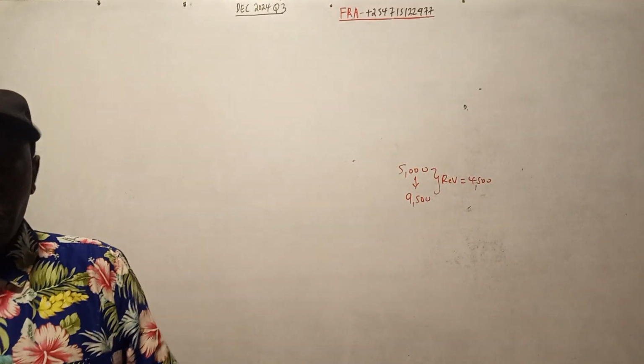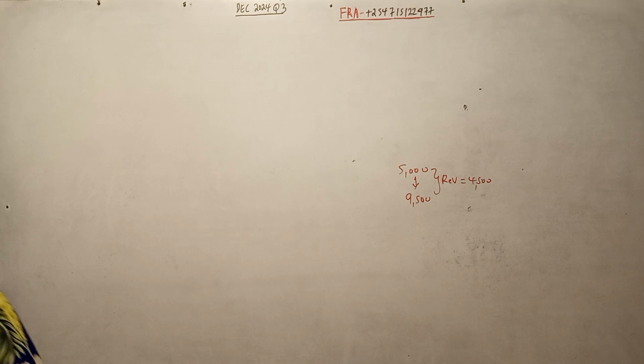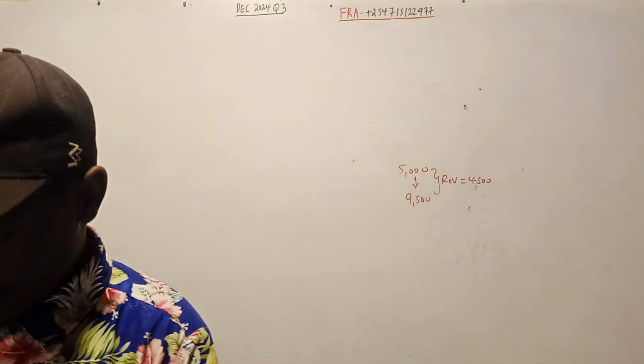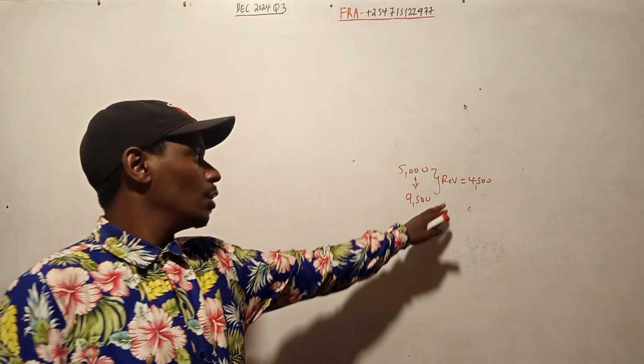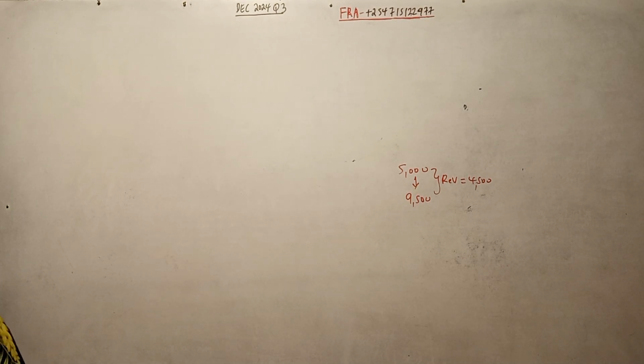If not stated, you check in your equity component, the revaluation surplus or revaluation reserve. From 5,000 to 9,500, that is 4,500. That one is okay. This revaluation will affect the PPE account. That is information number 1. We are done with it.